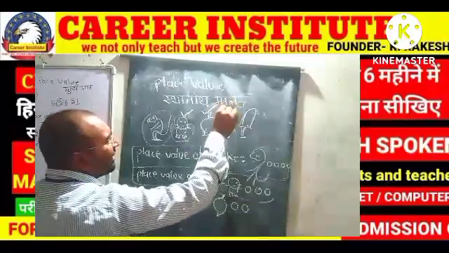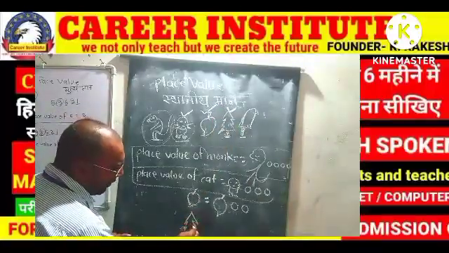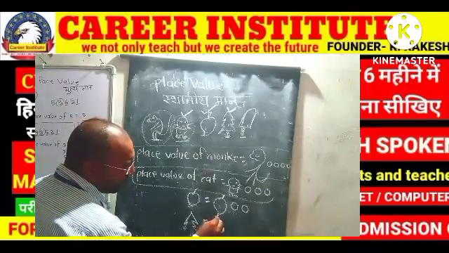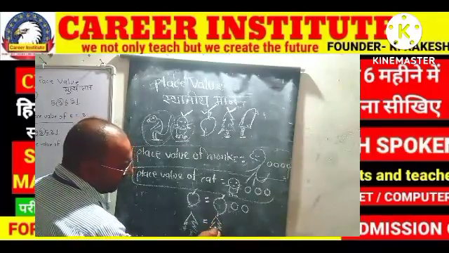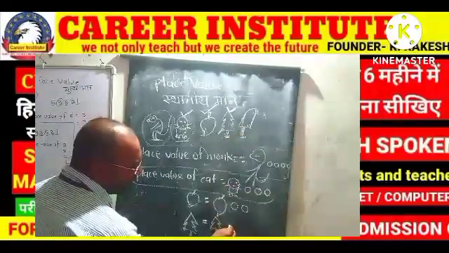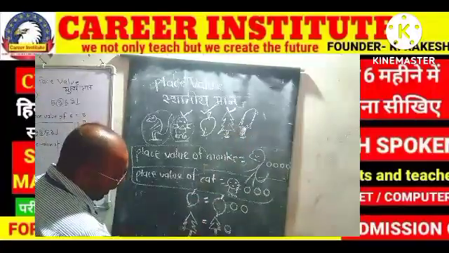Now we have to find out the place value of tree. So place value of tree is equal to, first of all we have to draw the tree. Now after tree how many things? 1. So how many zeros? 1. Now the last one is ice cream.